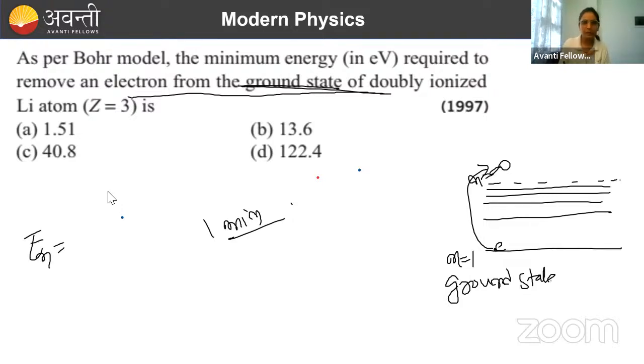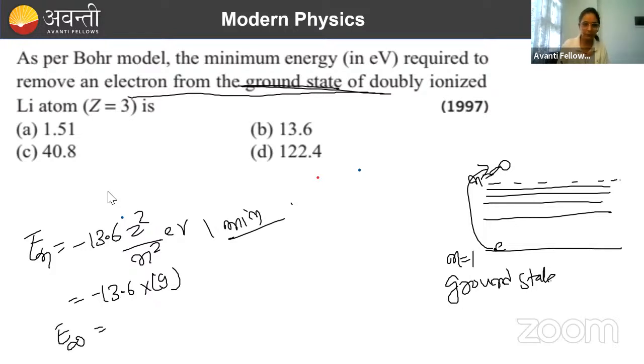Done. So what will be the initial energy? What is the energy formula? Energy formula is -13.6 z square by n square in terms of electron volt. Now for n equal to 1, what will be the energy? That will be -13.6 into z ki value kya hai? Z ki value is 3, so z ka square 9. Now finally what will be the energy at n equal to infinity? So anything by infinity is what? 0. So finally its energy is 0. Initially its energy is -13.6 into 9. So if you do it, you will get D only, na.